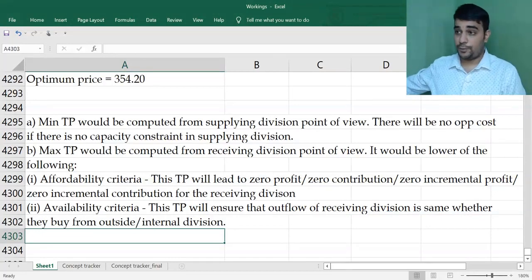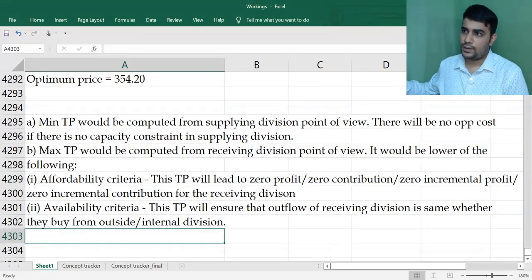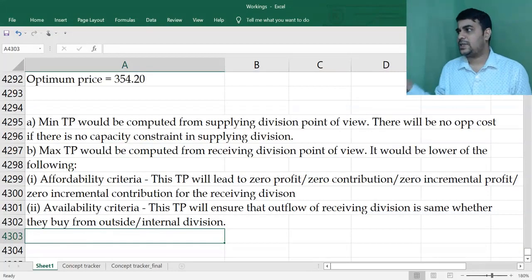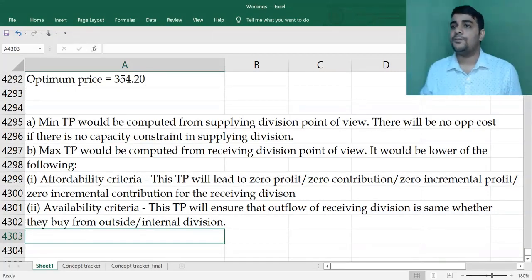This will not lead to zero profit at all, but I will not pay anything more than this, because outside it's available at 100 rupees, so I will pay 100 only. You cannot ask me to pay anything more than this.